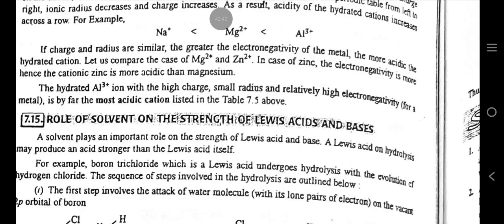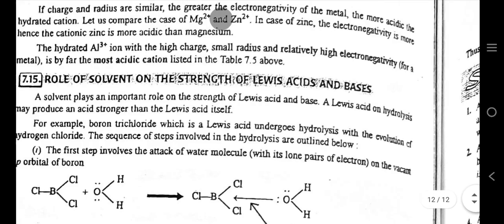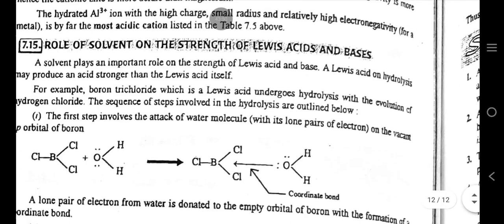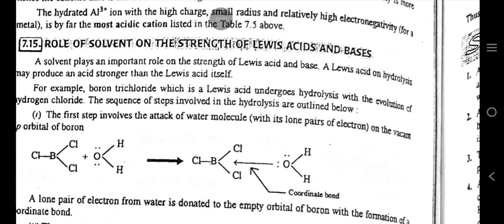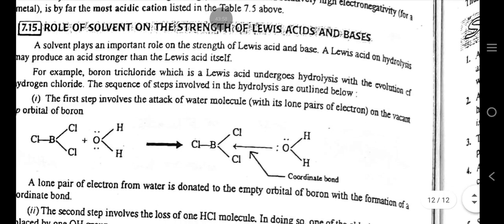Let us compare the case of Mg2+ and Zn2+. In case of zinc, the electronegativity is more, hence the cation Zn2+ is more acidic than magnesium. The hydrated Al3+ ion with the high charge, small radius and relatively high electronegativity is by far the most acidic cation listed in the table 7.5 above.